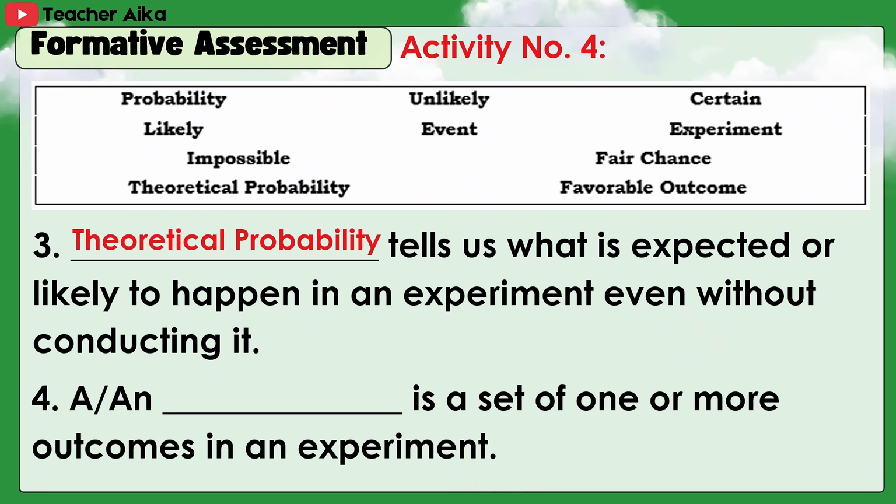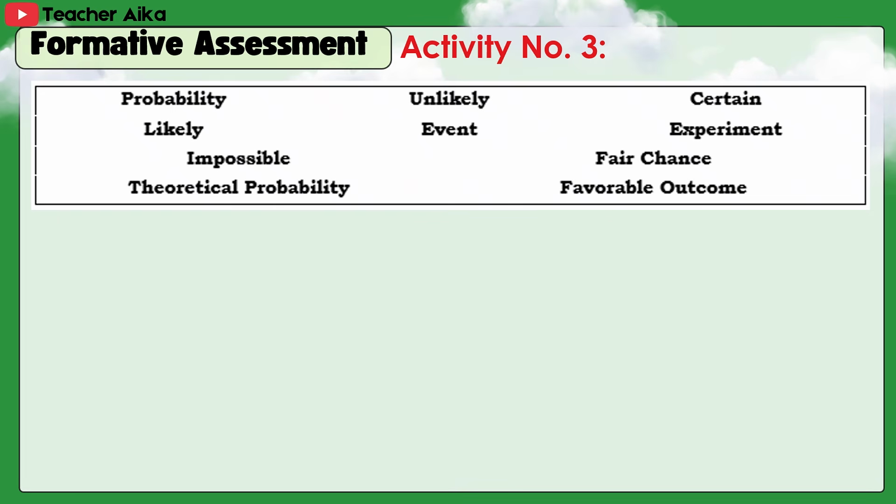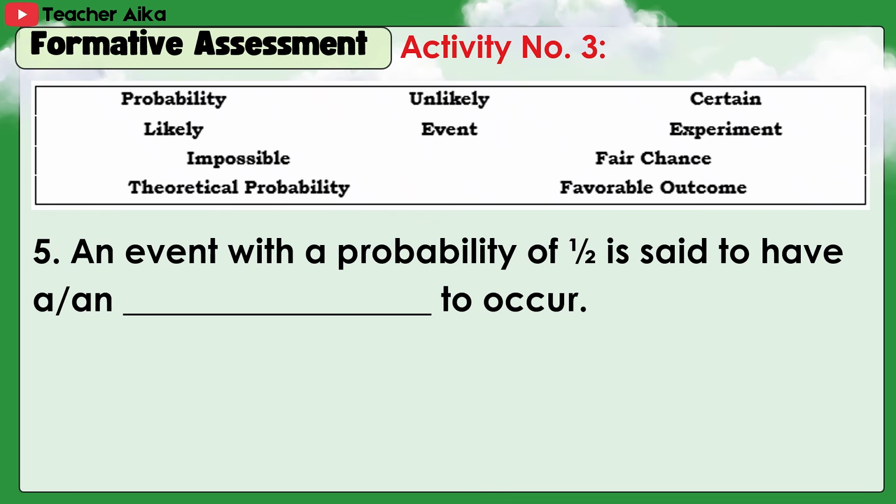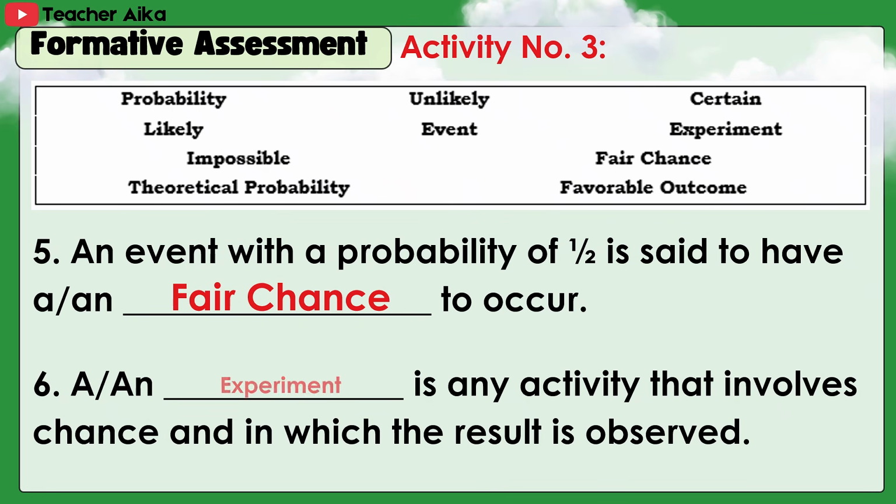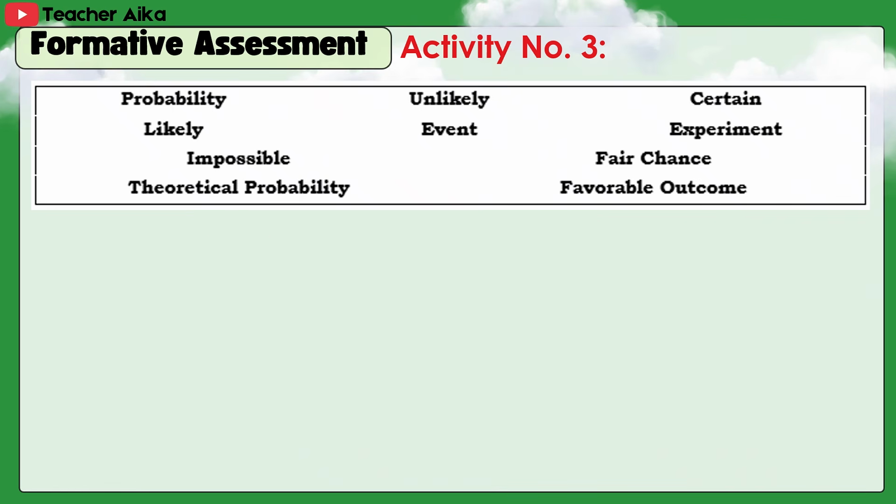4. An event is a set of one or more outcomes in an experiment. 5. An event with a probability of 1/2 is said to have a fair chance to occur. 6. An experiment is any activity that involves chance and in which the result is observed. 7.